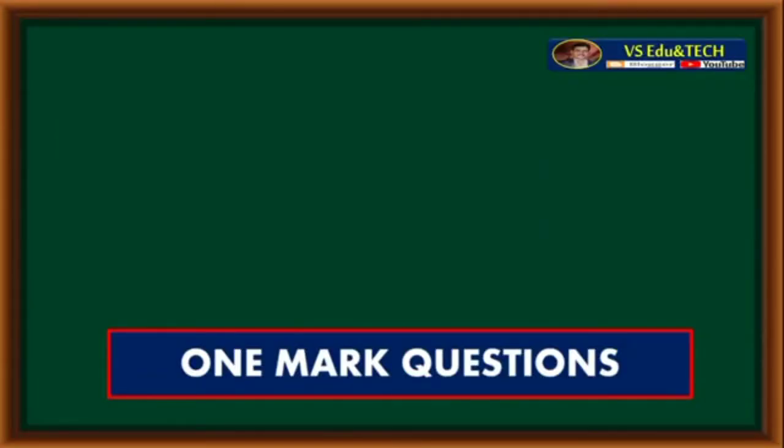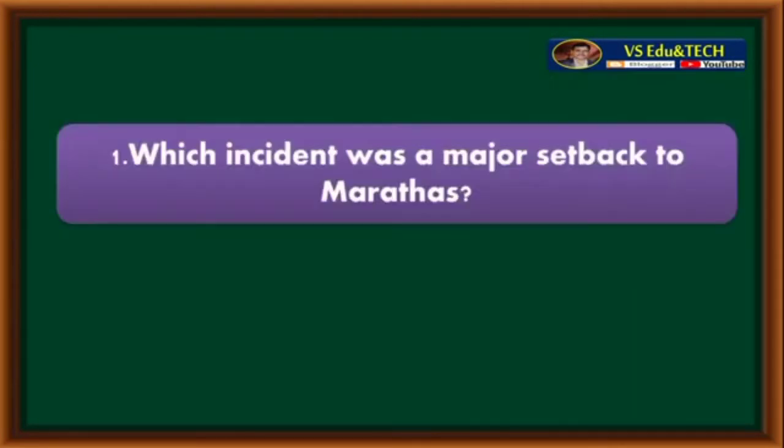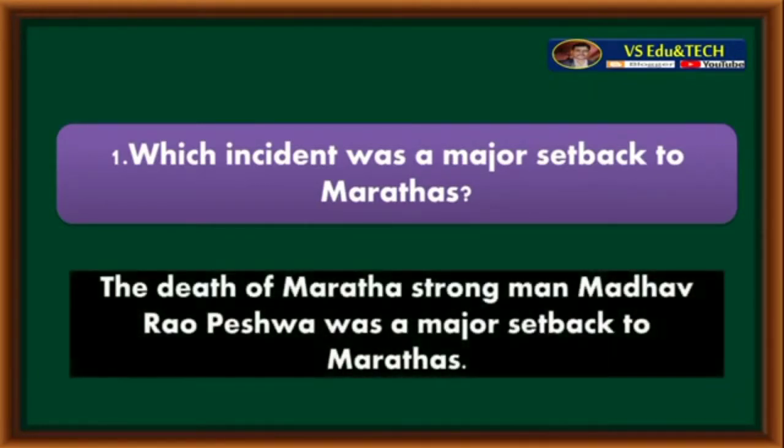10th Standard Social Science, 1 mark questions. History Unit 2, the extension of the British rule. Which incident was a major setback to Marathas? The death of Maratha strongman Madhavrao Peshwa was a major setback to Marathas.